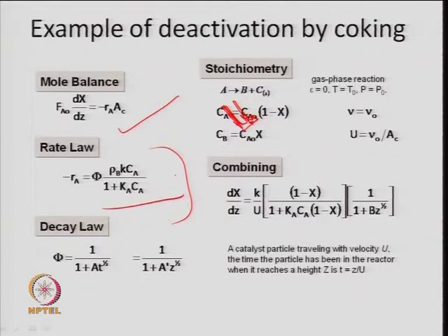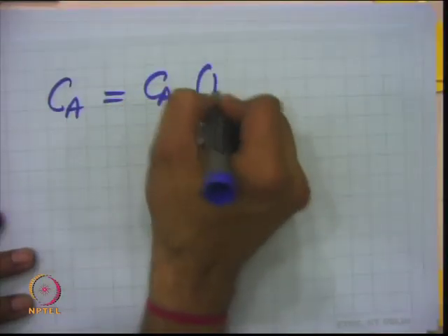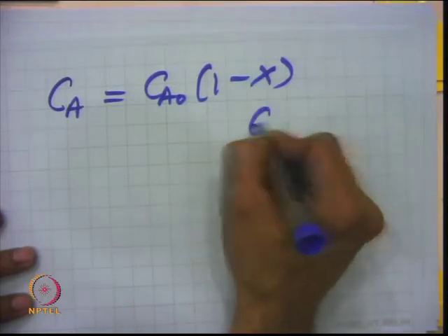And here the stoichiometry is A gives you B plus C, where B is your product and C is your carbon, and Ca is defined by Ca naught times 1 minus Xa. That part we have already discussed earlier. So, Ca is equal to Ca naught times 1 minus Xa because epsilon is 0.